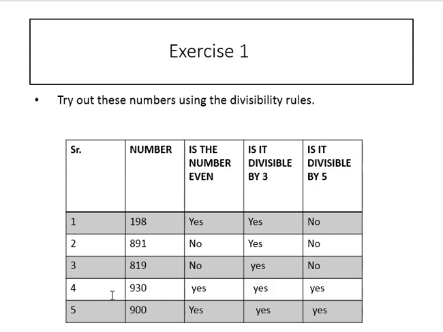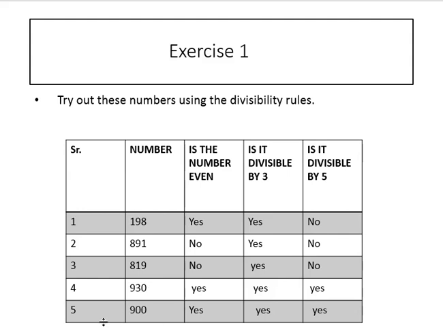930. Serial number 4. Is 930 even? Yes, 0 is an even number. Is it divisible by 3? Yes. 3 3s are 9, 3 10s are 30. Is it divisible by 5? Yes. 5 1s are 5, 5 8s are 40, 5 6s are 30.